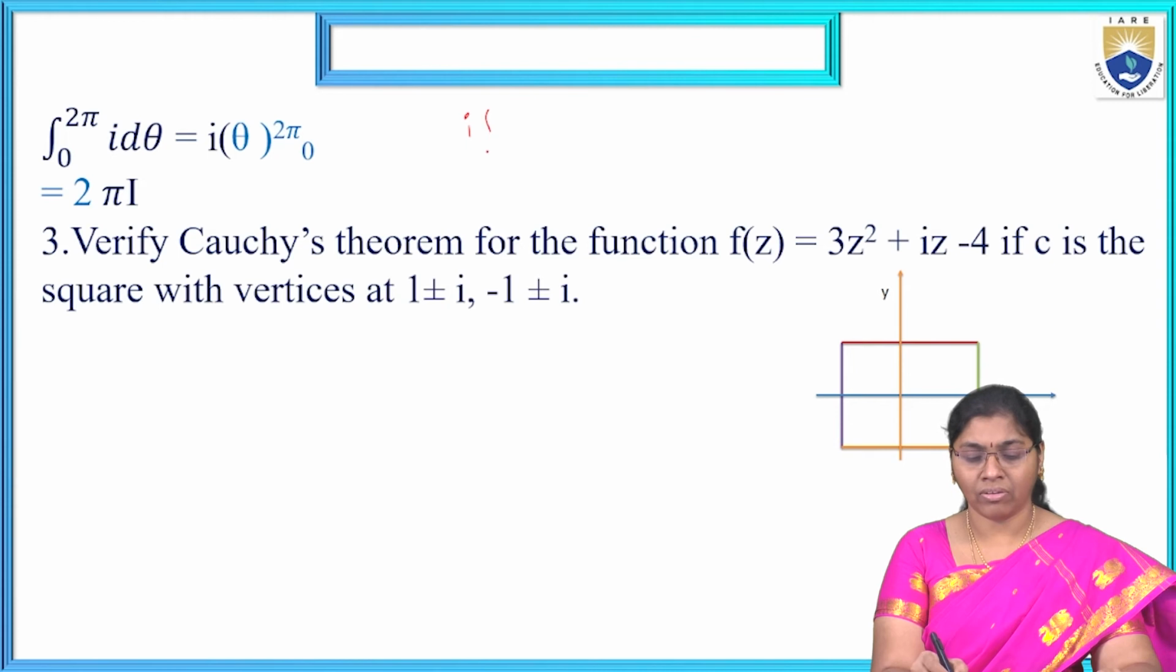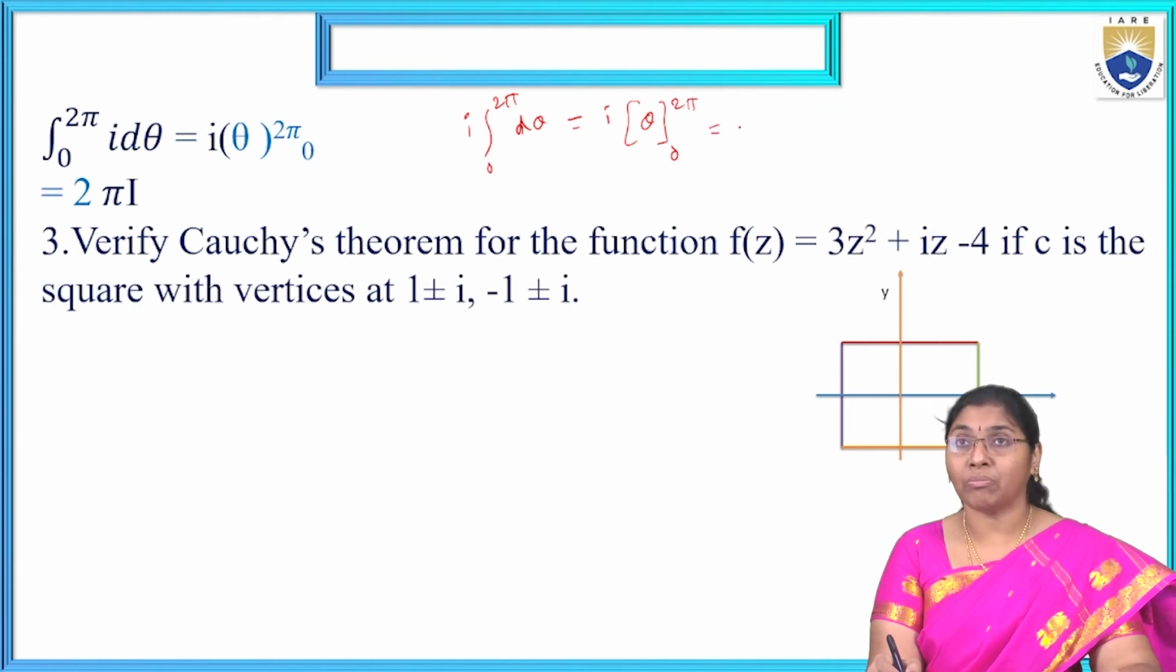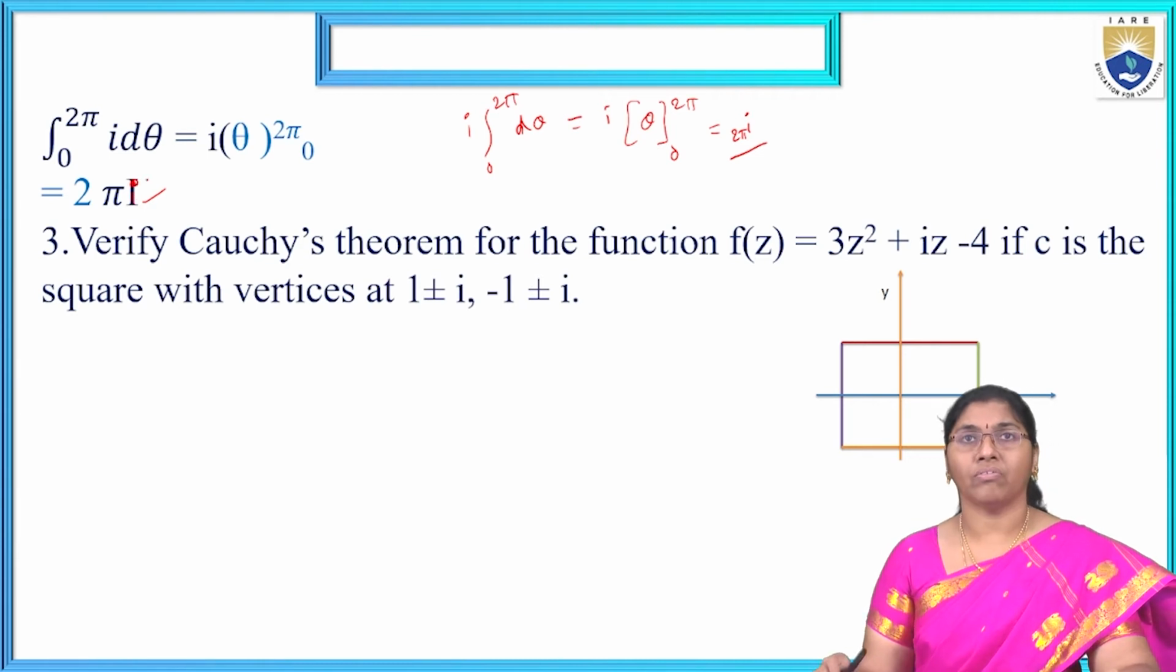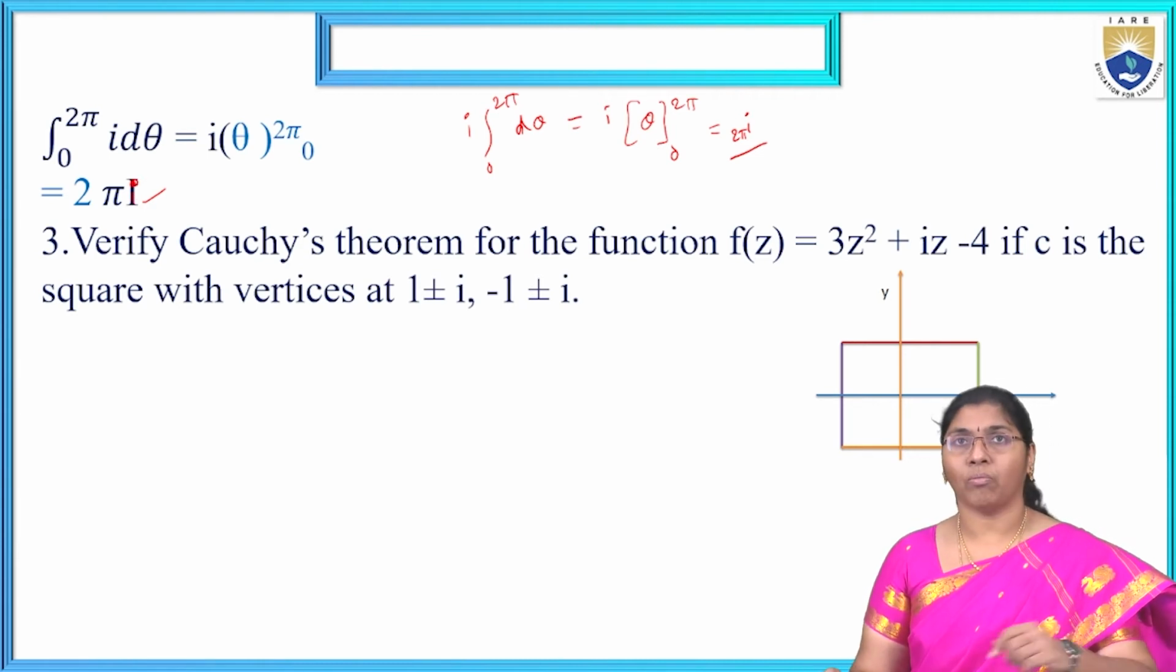Now i d theta means integral 0 to 2 pi of d theta is nothing but i into theta. The limits are 0 to 2 pi. Applying the upper limit minus lower limit, we get i times 2 pi, that is 2 pi i. That is the final solution. Here the i is small. That is the final. Now the next problem.